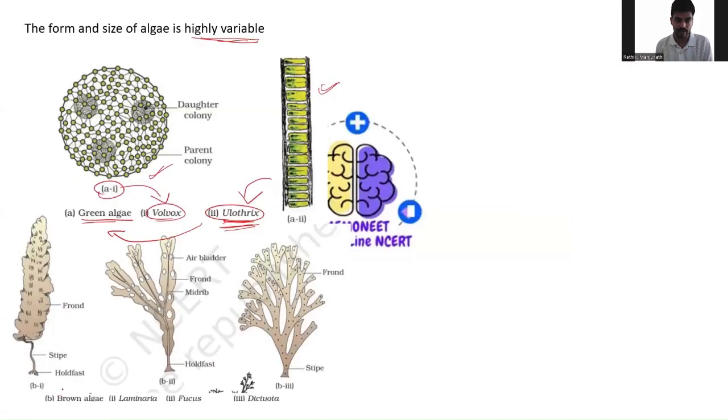The next one is brown algae. Coming to brown algae, you are seeing three diagrams. One is Laminaria, the second one is Fucus, and the last one represents Dictyota. I am stressing these things because questions might be asked based on diagrams, so make sure you observe the diagrams properly.